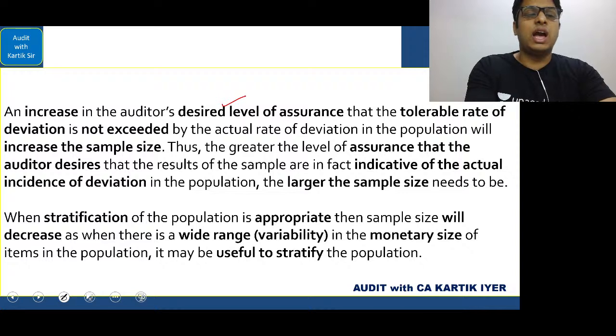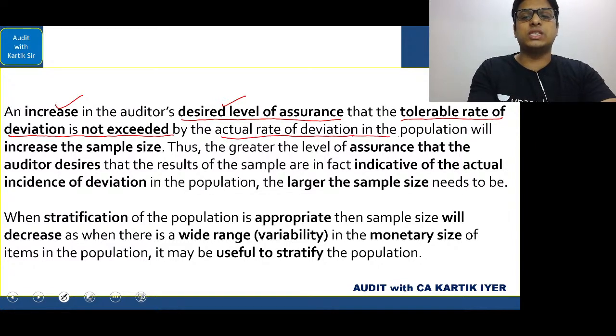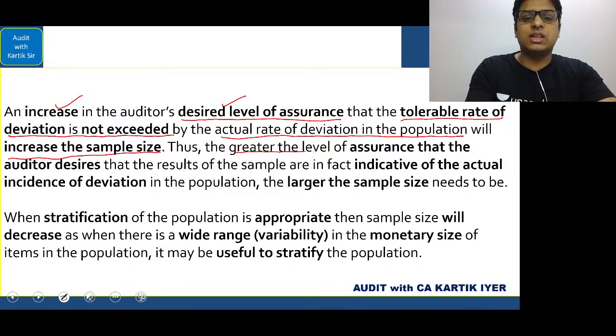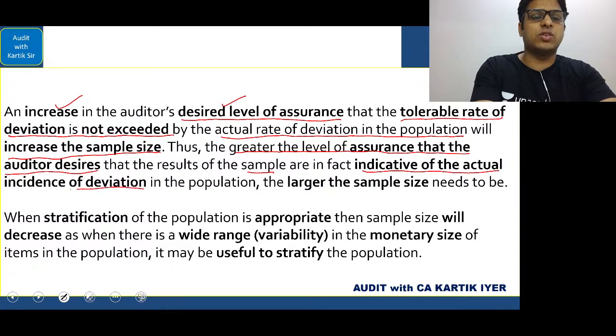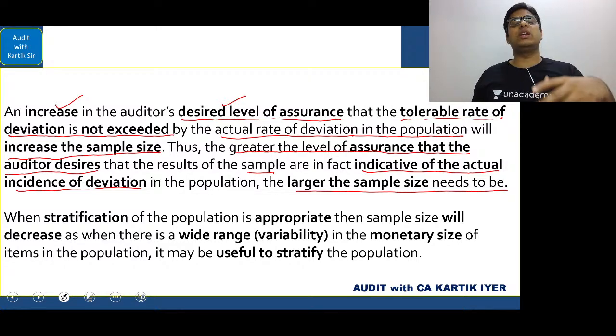Let's see this. An increase in the auditor's desired level of assurance that the tolerable rate of deviation is not exceeded by the actual rate of deviation in the population will increase the sample size. Thus, the greater the level of assurance that the auditor desires that the results of the sample are in fact indicative of the actual incidence of the deviation in the population, the larger the sample size needs to be.